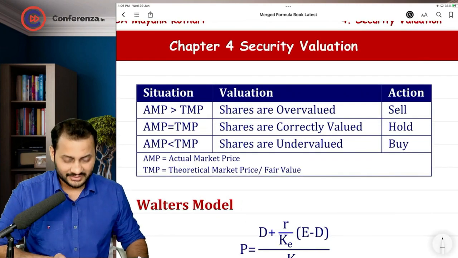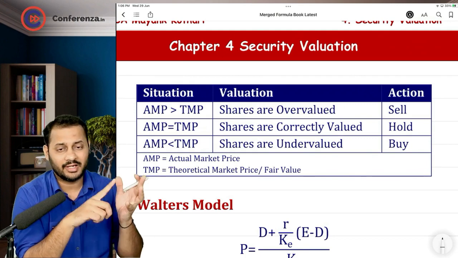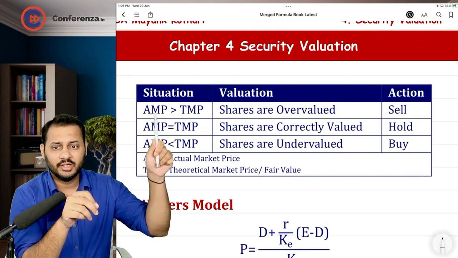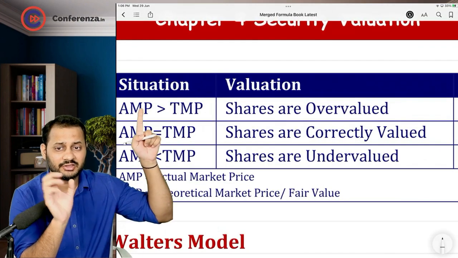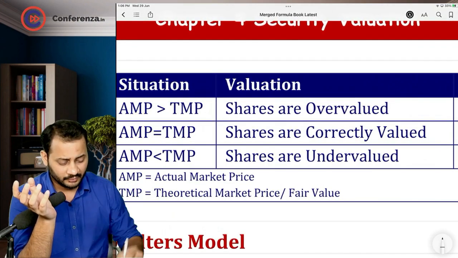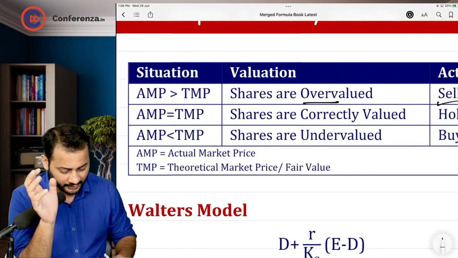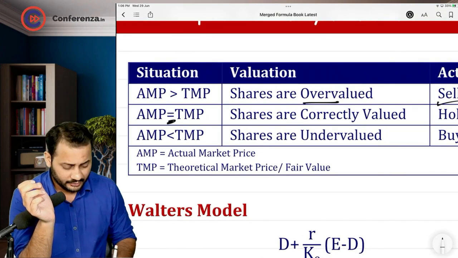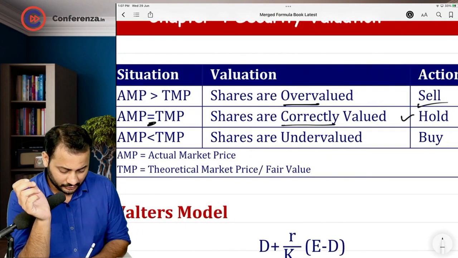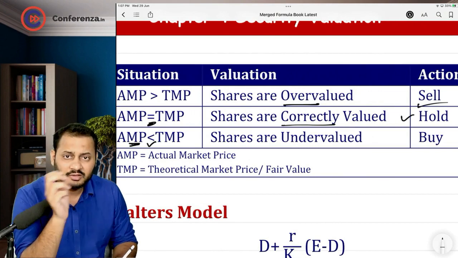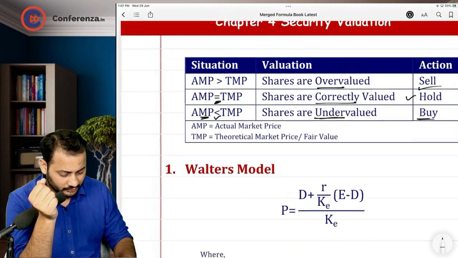We already have discussed this valuation thing: overvalued, undervalued and correctly valued. If the actual market price is greater than the theoretical market price, it means the shares are available at a higher price. We will say that it is overvalued, and that's why we will go for selling and not buying. If the prices are correct, we will say it is correctly valued, and we will hold the shares. If the actual market price is lesser than the theoretical price or should-have-been price, it will be undervalued and we will go for buying the shares.